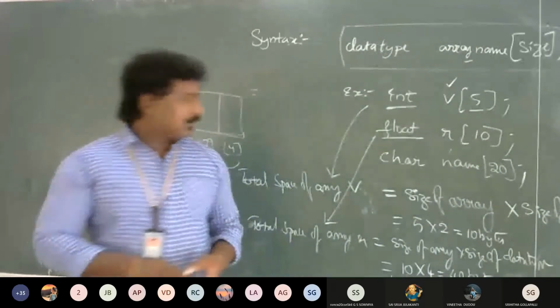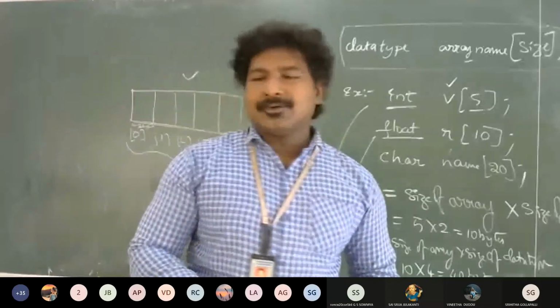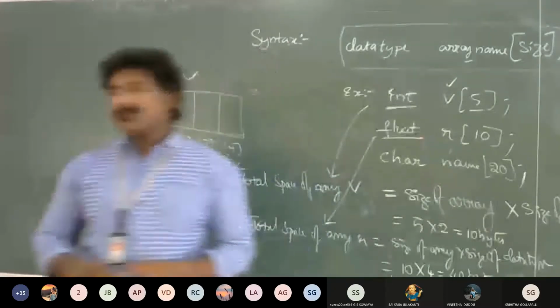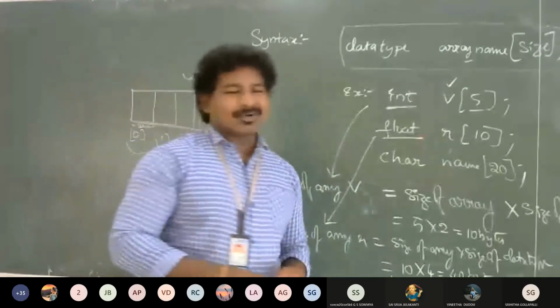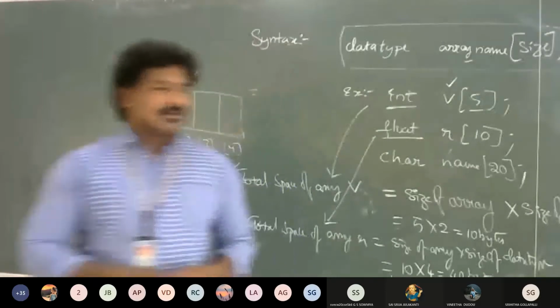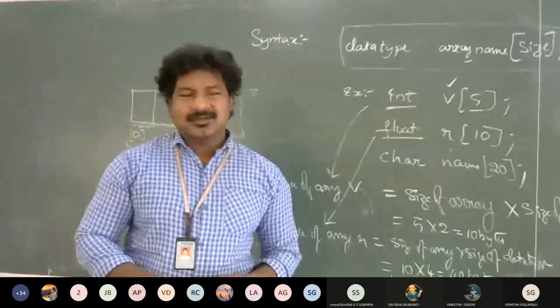Take the second example. What is this? Float R size 10. Float R in square brackets 10, semicolon, right? And below that, what should we write? Same as the previous one.